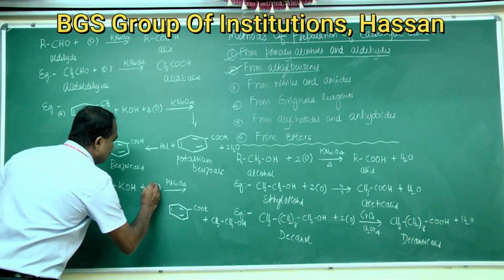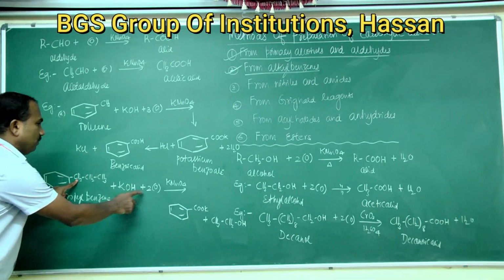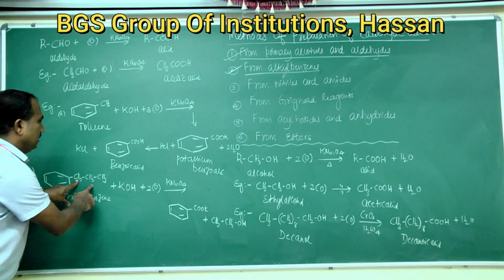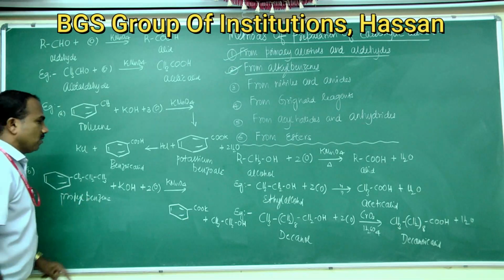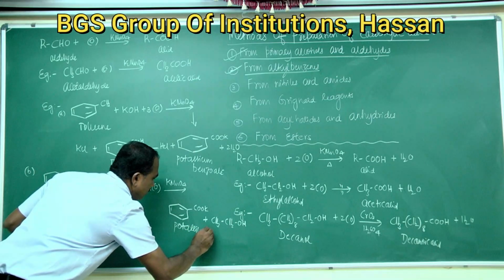So you take 2 moles here. You are going to get benzene ring connected to COOK plus CH3CH2OH, that is ethyl alcohol. This is potassium benzoate.